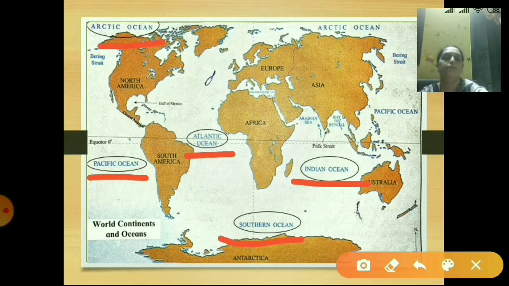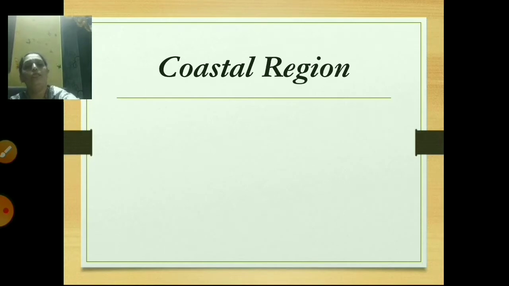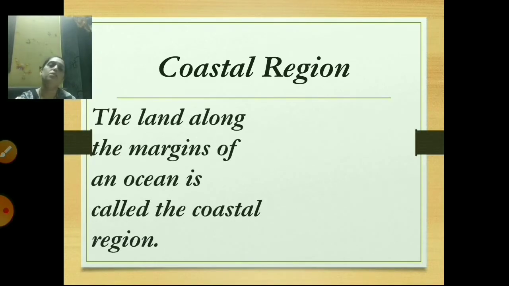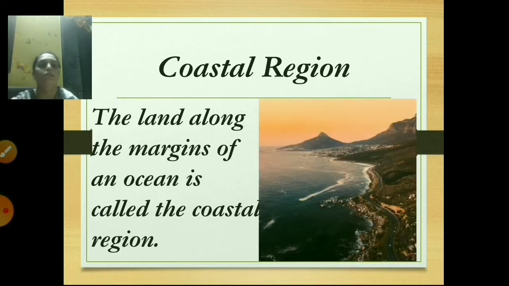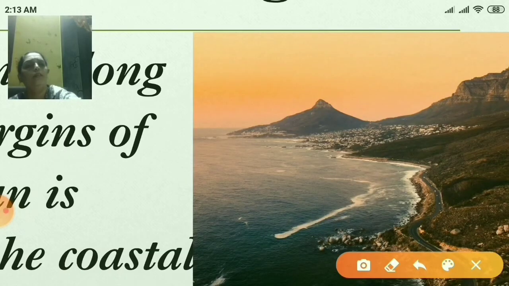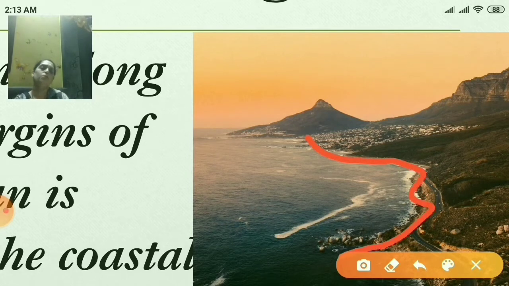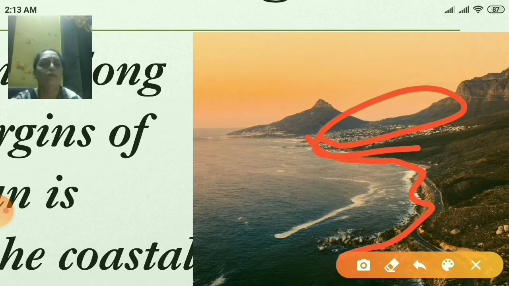Is it clear? Now the next we are going to see is the coastal region. The land along the margins of an ocean is called the coastal region. This is the picture of the coastal region. Yes, this area at the margin of the ocean is called the coastal region. Here you can see some residents of the people over there. So that area is known as the coastal region.